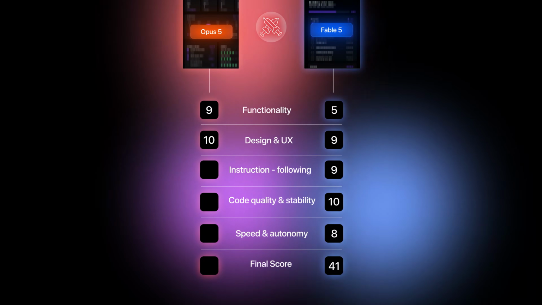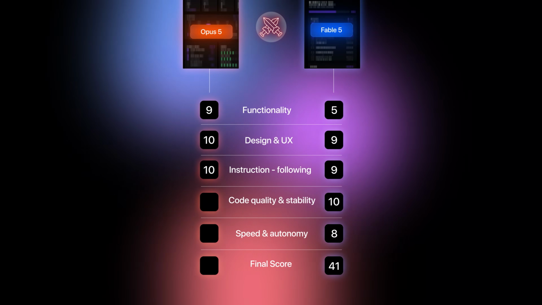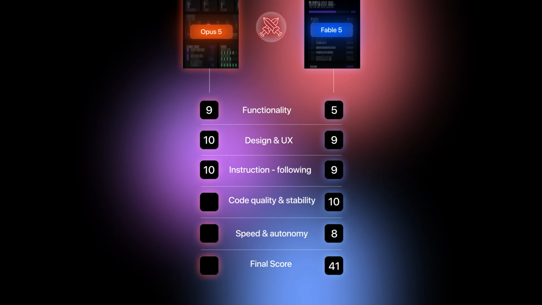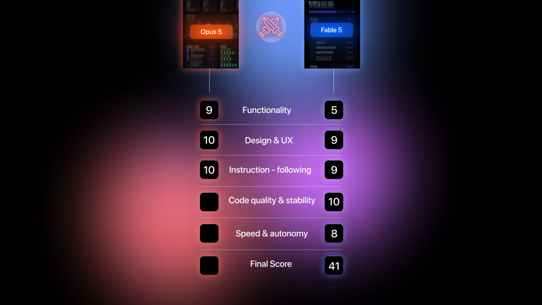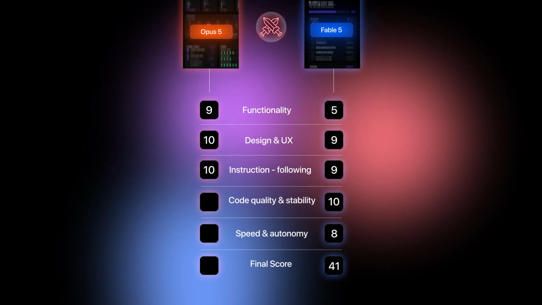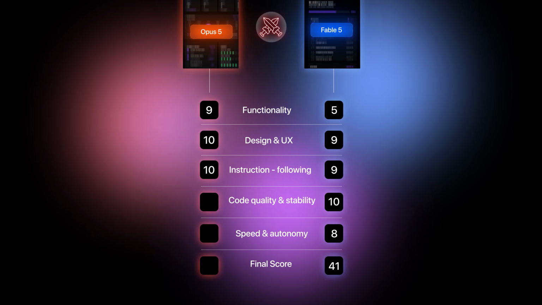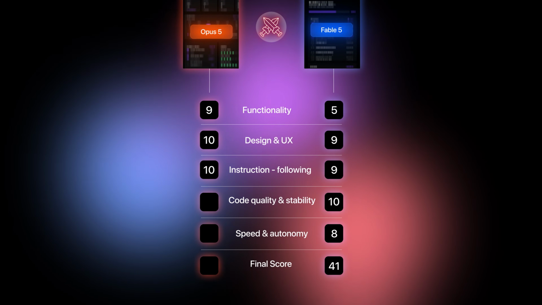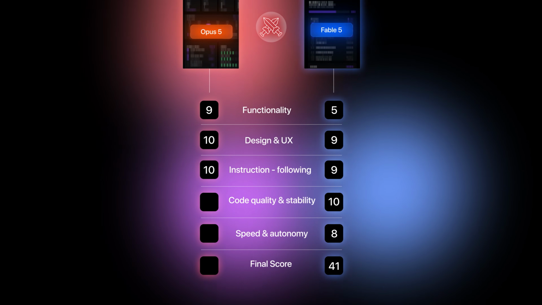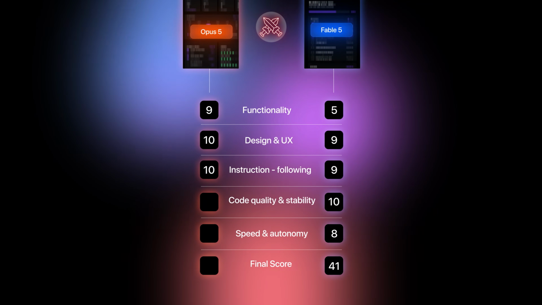Now for instruction following, I will also give it a 10. It followed every major instruction properly, and the final account creation and onboarding experience worked exactly how it was supposed to. Unlike Fable, it did not briefly show demo data or confuse me by asking me to create an account again. It created the account perfectly, sent me through the onboarding, and then took me into a clean dashboard.